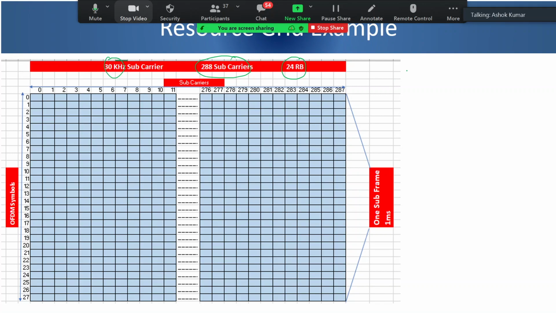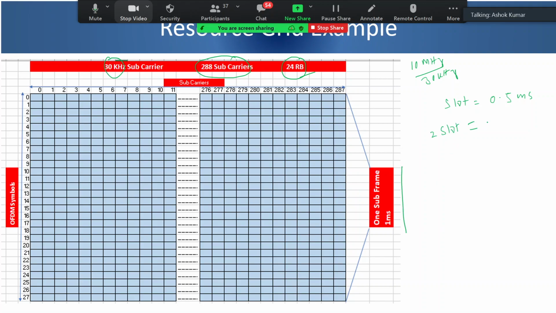So that means I have taken around 10 megahertz of bandwidth, but since I have taken 30 kilohertz subcarrier spacing, I have 24 RB and then 288 subcarriers. Since I am using 30 kilohertz, my slot size is 0.5 millisecond. So I have two slots in this 1 millisecond subframe.